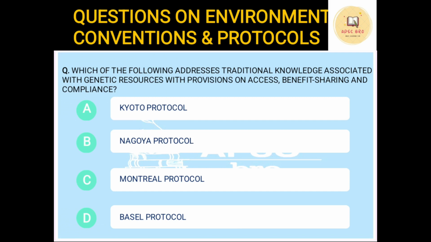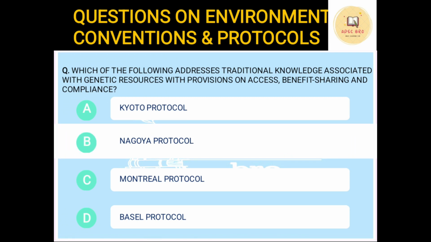So there is one protocol which deals with this: whenever we are using traditional knowledge associated with genetic resources, there has to be provisions for access so that everyone can get access, so that the benefit is shared between all the stakeholders, and the party who is actually producing or using it complies with all the necessary regulations. Now this protocol is the Nagoya Protocol. Okay. Next question.